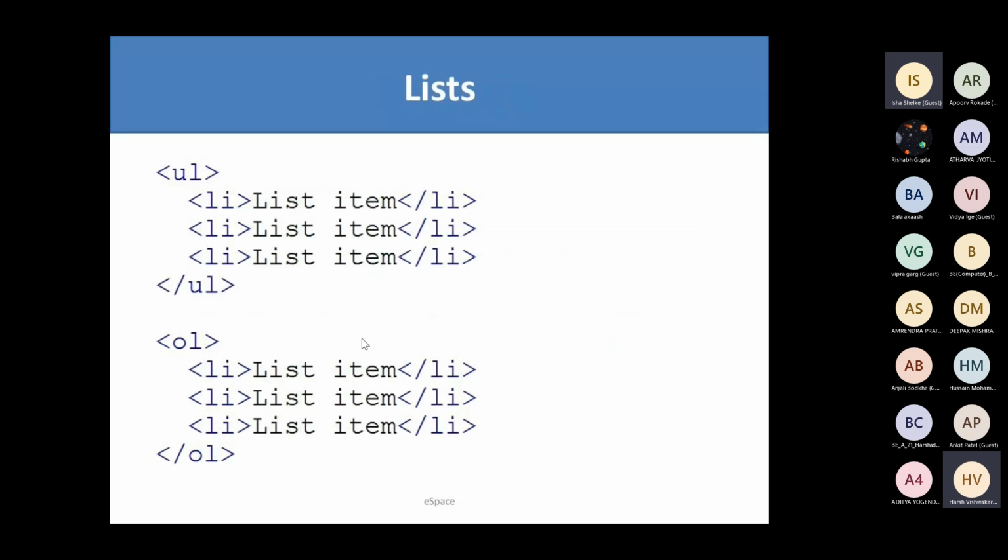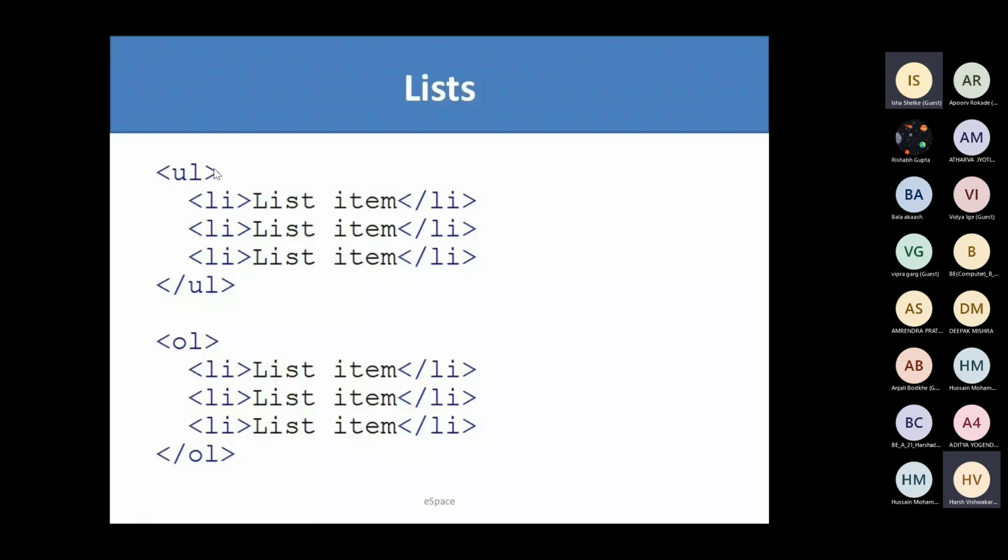And here we have some lists in our HTML. Lists are basically of two types: unordered list and ordered list. We define an unordered list with UL. UL simply means unordered list, and OL means ordered list. Unordered list means there is no order for them. They will be displayed just by a dot.